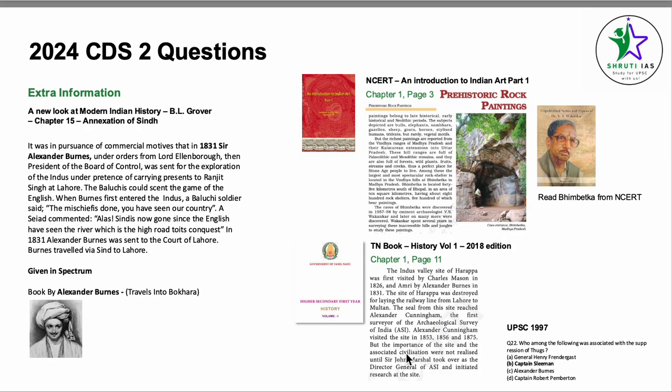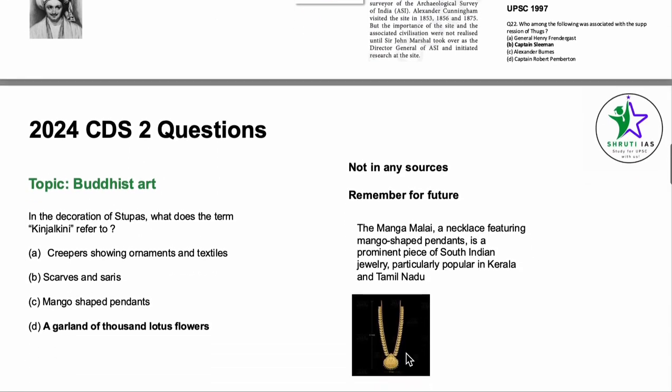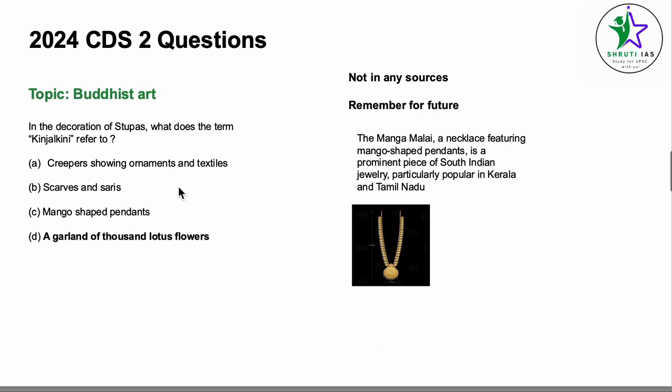You might think that this is not relevant, this is confusing, but what I'm trying to do here is talk about all the options of a particular question and see where those options have been mentioned in our source books. Please don't go around and read up all the books that have been mentioned here. Whatever source you're following, just put a page right there and make a note of these points, all these extra questions from other topics, no matter what paper you're preparing for. If you're preparing for CDS or CAPF or for UPSC, just write this down so that if at all this gets repeated, because the chances of this getting repeated is much higher than anything else, we are not at a loss, right?